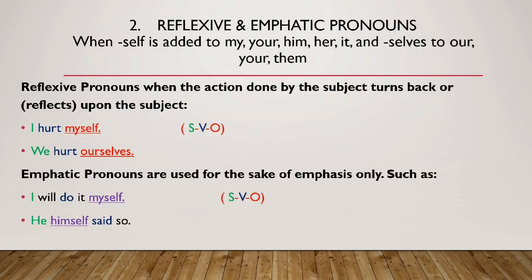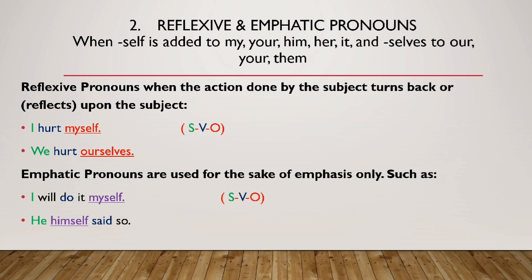So here is the example of emphatic and reflexive pronouns. These are the pronouns that I personally like the most because students get confused about their usage. So what are these emphatic and reflexive pronouns? When 'self' is added to my, your, him, her, it, or 'selves' to our, it means you are using reflexive pronouns. For example, myself, yourself, himself, herself, themselves, yourselves. So these are reflexive or emphatic pronouns.